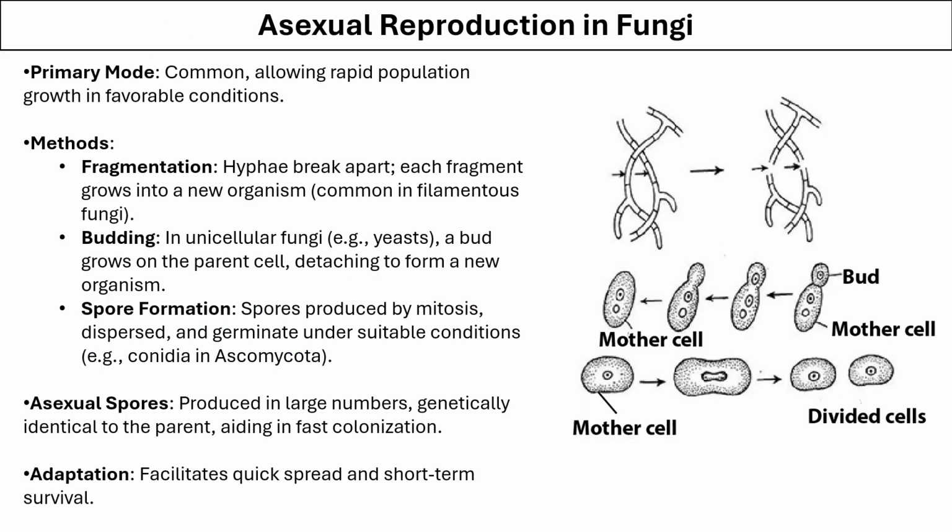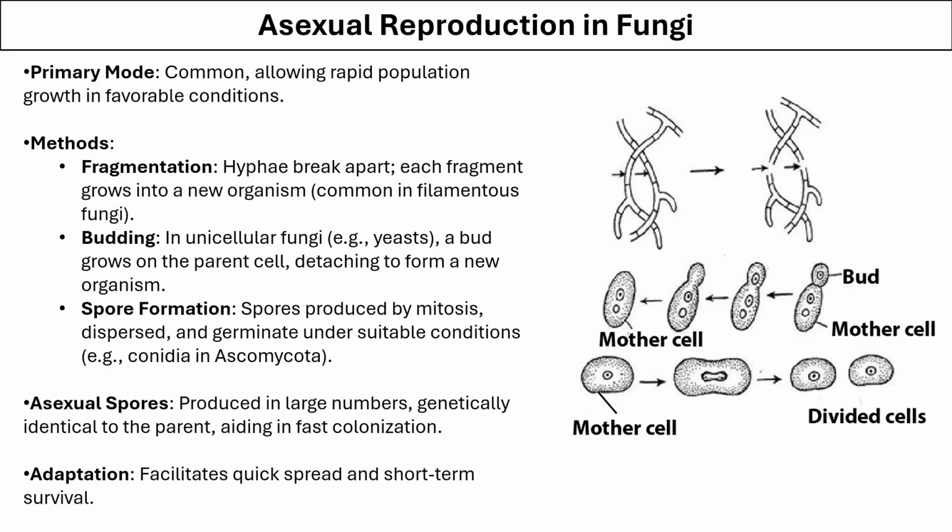Asexual reproduction in fungi is more common because it leads to rapid growth of the fungi under favorable conditions. The different methods for asexual reproduction are fragmentation, in which the hyphae just break and each fragment grows into an individual organism. Or the other method can be budding, in which a unicellular fungus, for example yeast, buds off from the parent cell, detaches, and then becomes a new organism.